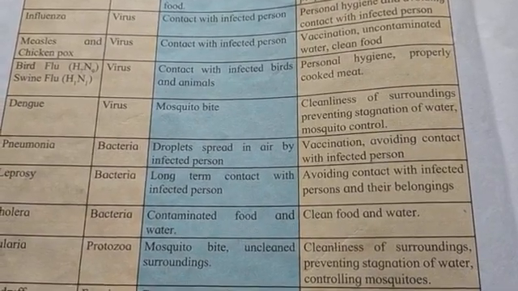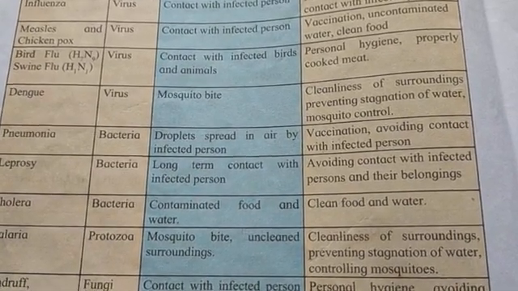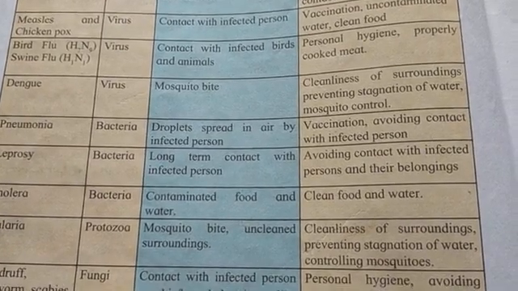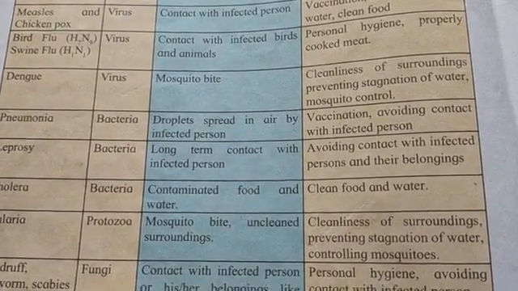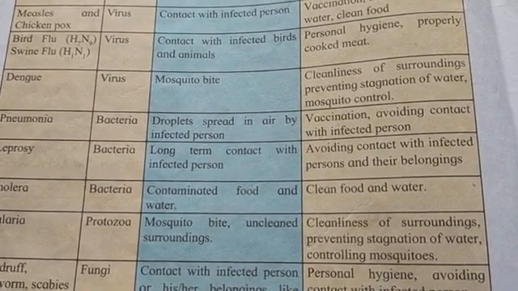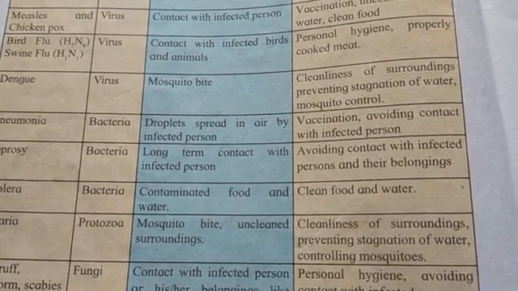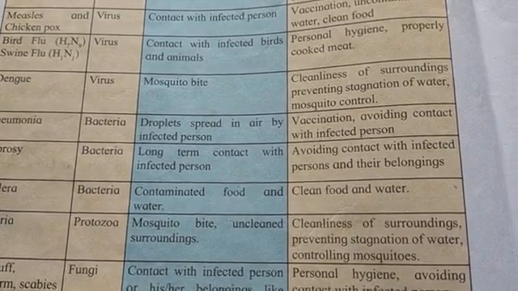Okay, students. Next disease is dengue. It is spread by the virus. The mode of infection is mosquito bite. When the mosquito bites, dengue can occur. How will we prevent it? Cleanliness of surroundings, preventing stagnation of water.